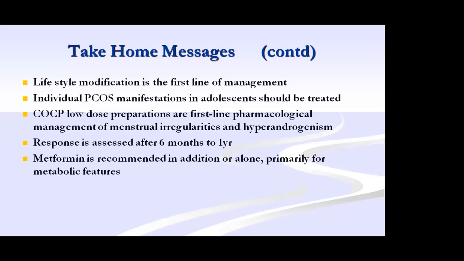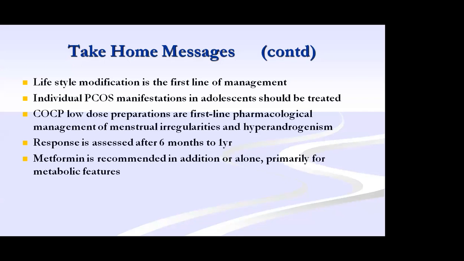Ma'am, the next question is from Dr. Shireen Parveen. What she asks is how to manage lean PCOS with menorrhagia in every cycle. If it is PCOS, there may not be menorrhagia. They will be having oligo or anovulation. If menorrhagia is present in a thin girl, we have to rule out any other problems, AUB, puberty menorrhagia cases.